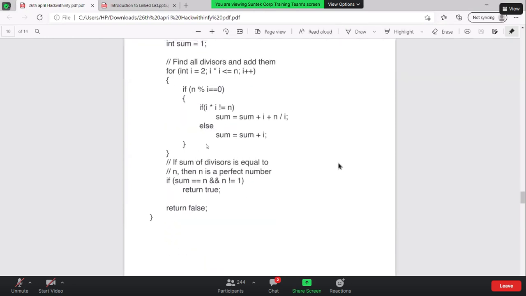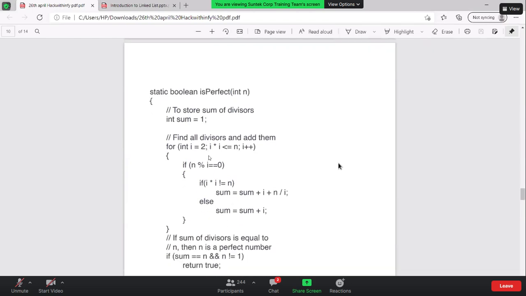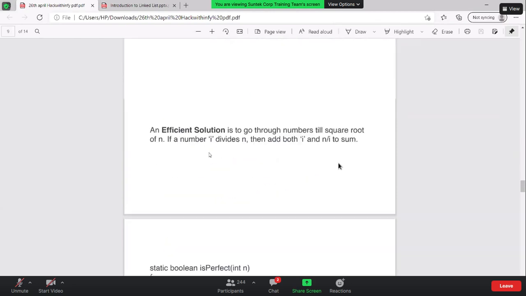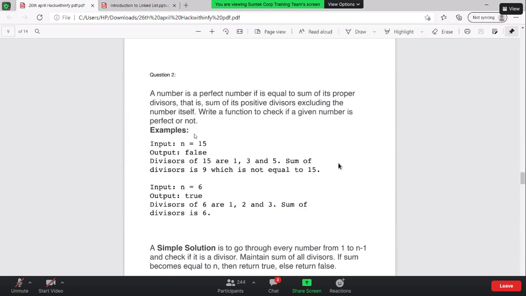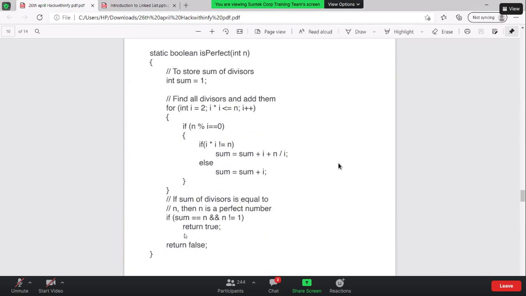Okay, there is still an edge case we are missing out. What was the edge case? What if the value is exactly equal to 1? Since we are not counting the number itself, if you carefully see over here, we have the number 15, but we are not counting the 15. So 1 is not a perfect number according to the question, and we need to exclude that condition as well. So if the sum is equal to n and the number is not equal to 1, then only we are going to return true, else we are going to return false.